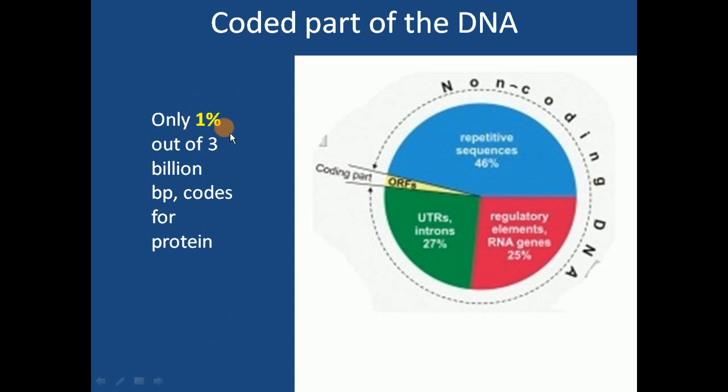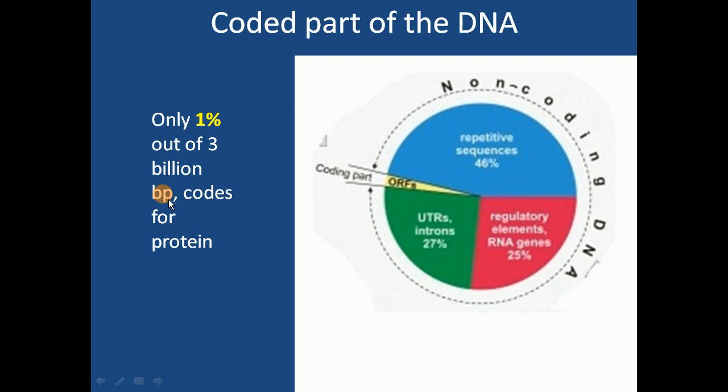1%. So only 1% of total DNA codes for protein. Okay, here I have written 3 billion BP. BP stands for base pairs.